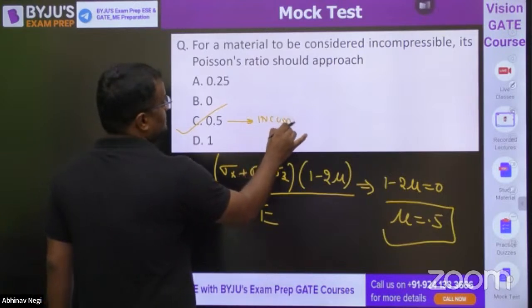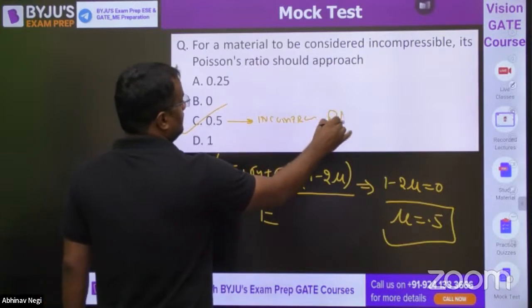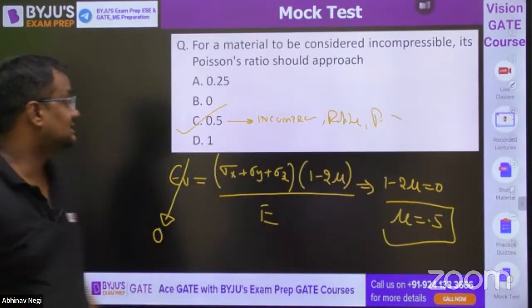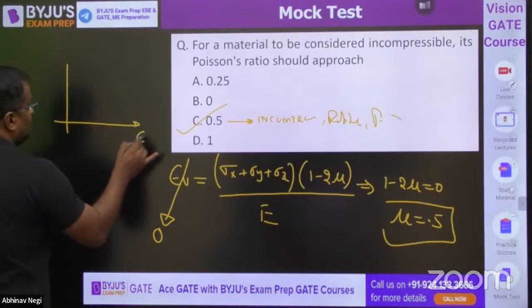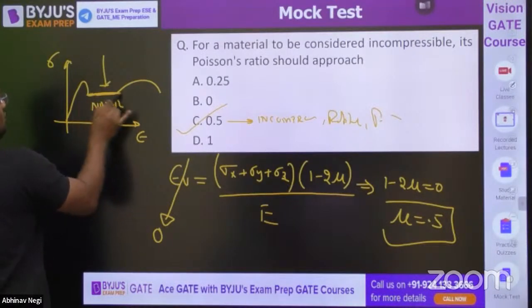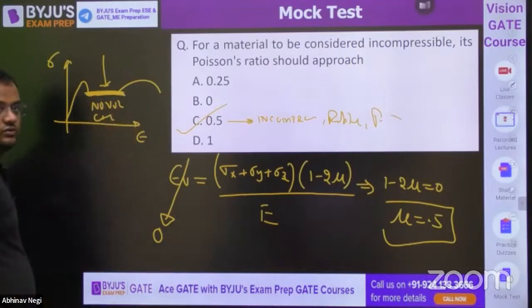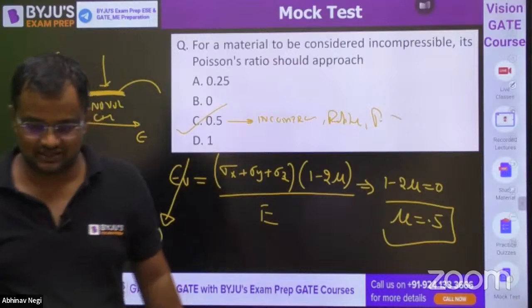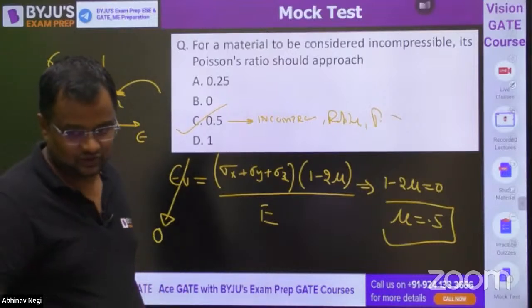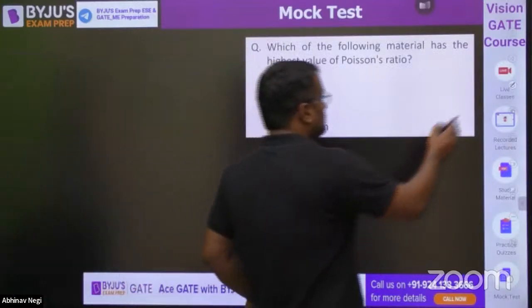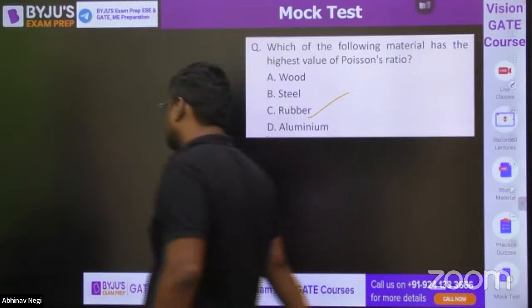Can you name some other materials also? Rubber and perfectly plastic materials. Guys, this plastic region in the stress strain curve also has no volume change in this range. You say the length is increasing, but other dimensions are decreasing, so no volume change. Highest value of Poisson ratio is for rubber, 0.5.